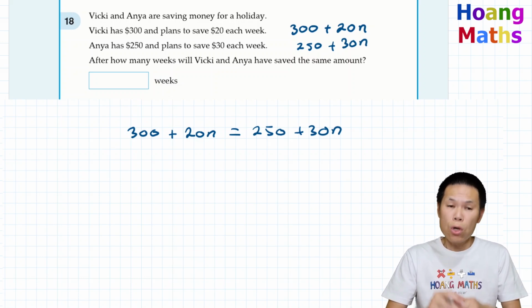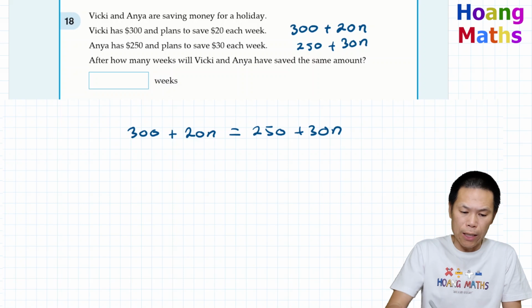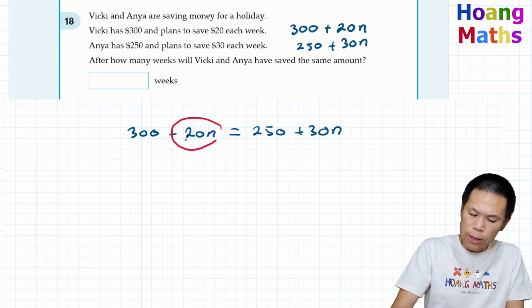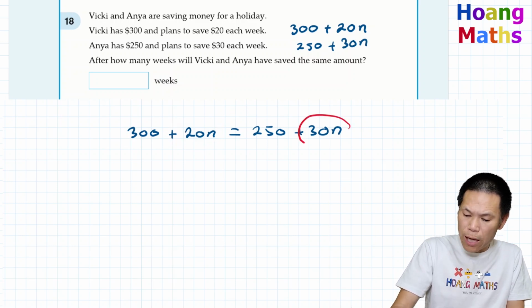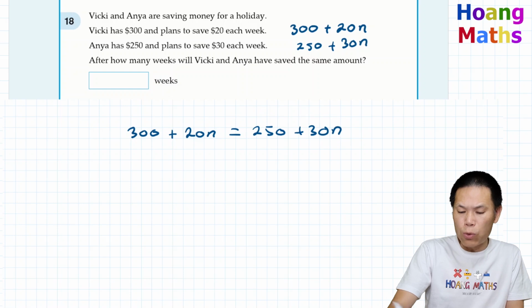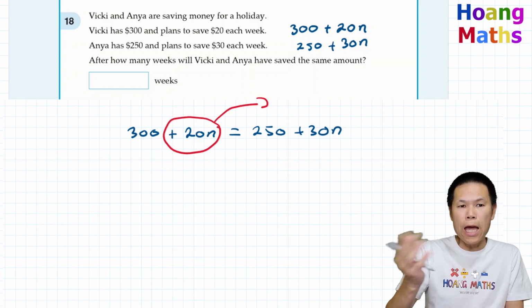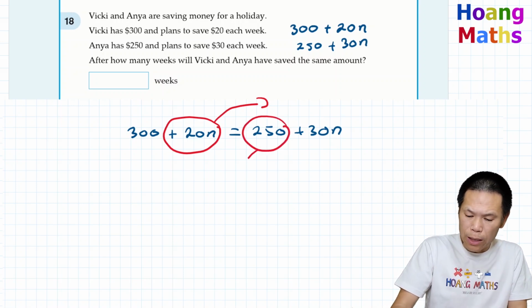Now we move the numbers on one side and the n on the other side. I can move the 20n to that side, or I can move the 30n to this side. It doesn't matter which way we move, but let me do it this way because 30n minus 20n is easier. And this one here, I move to that side.